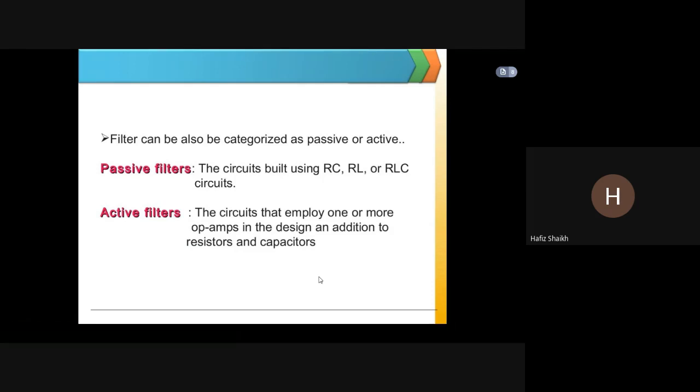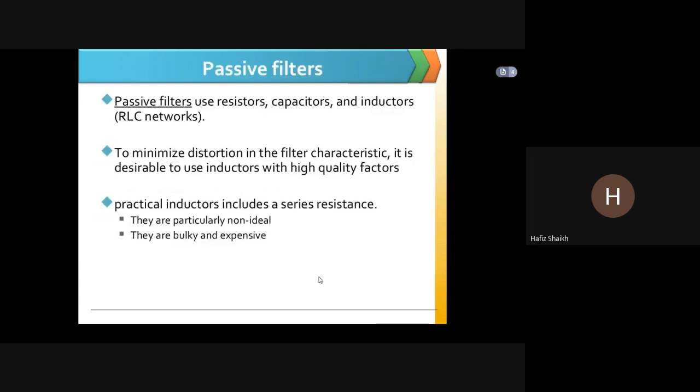Passive filters and active filters. Passive filters contain passive elements, RLC: resistance, inductance, capacitance. An active filter is the one which has an op-amp in the circuit, in addition to resistors and capacitors. Why is inductance not considered over here? Inductance is bulky, huge, and heavy. That's why inductance is not considered.